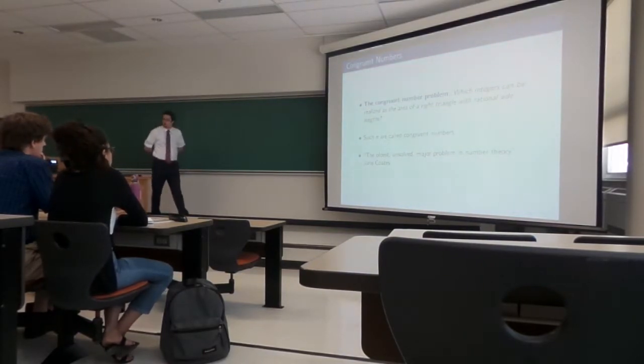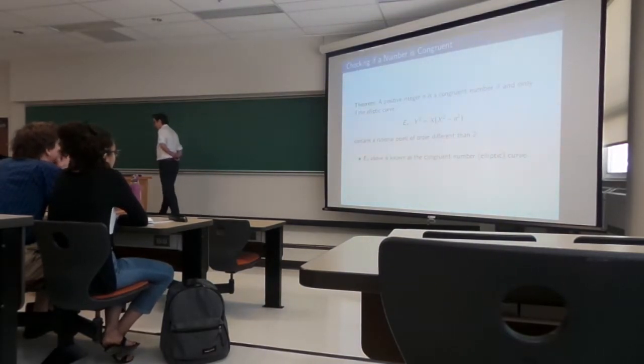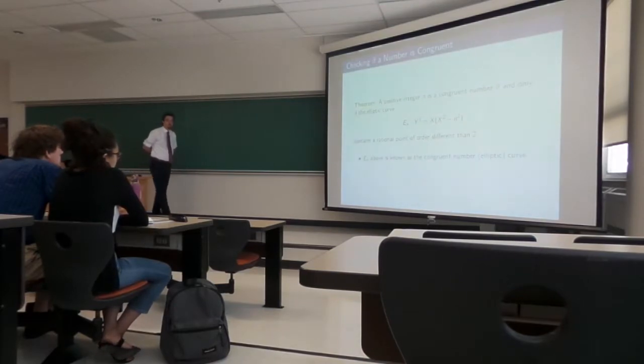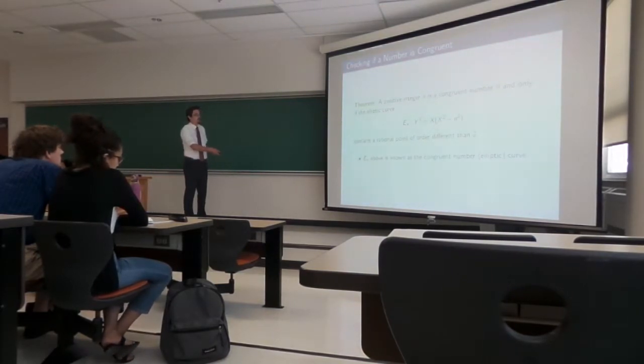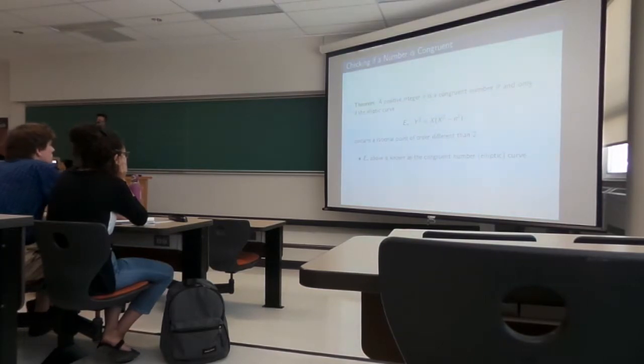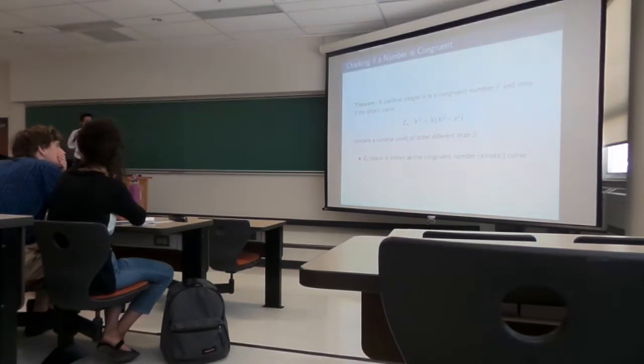So how do you check if something is a congruent number? Well, we have the following theorem. It connects congruent numbers to elliptic curves. In particular, if n is a positive integer, then n is a congruent number if and only if this elliptic curve E_n, given by y squared equals x times (x squared minus n squared), contains a rational point of order different than 2. E_n here is called the congruent number curve or the congruent number elliptic curve, whichever you prefer. So this is nice. It connects this problem about areas of triangles to a problem about elliptic curves, right?